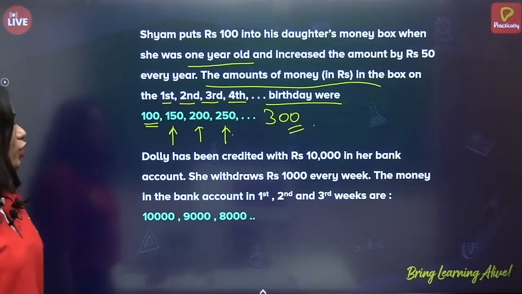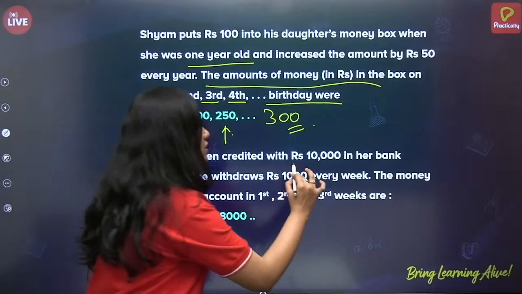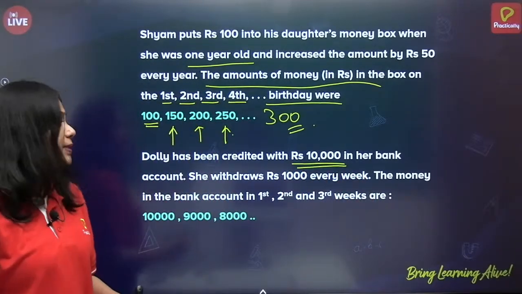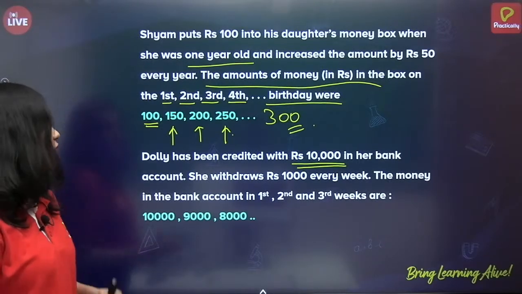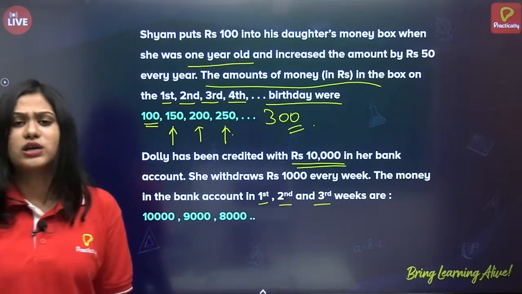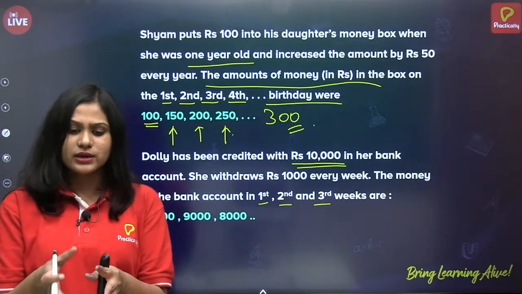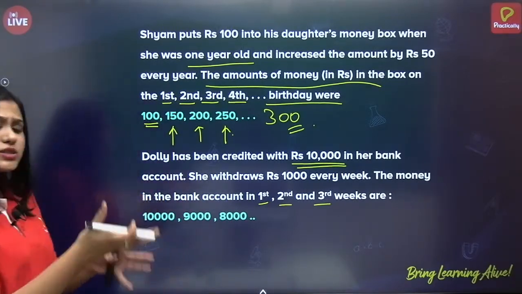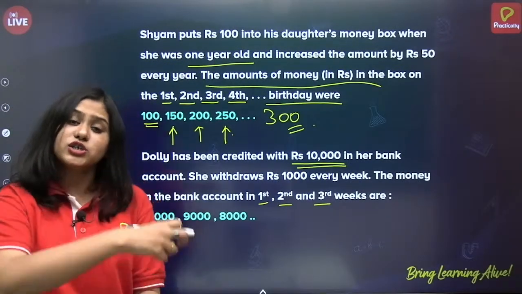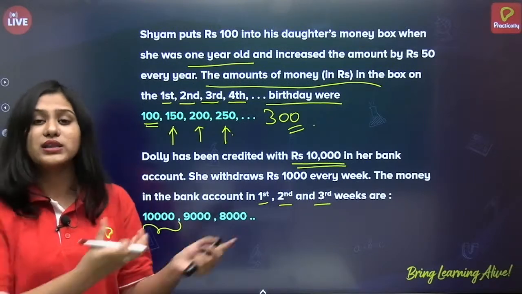Next. Dolly has been credited with rupees 10,000 in her bank account. She withdraws rupees 1,000 every week. The money in the bank account in the first, second and third weeks were. So in the first week she is credited, correct? So how much is she credited with? 10,000 rupees. After that, every week she is withdrawing, that is she is removing 1,000 rupees.